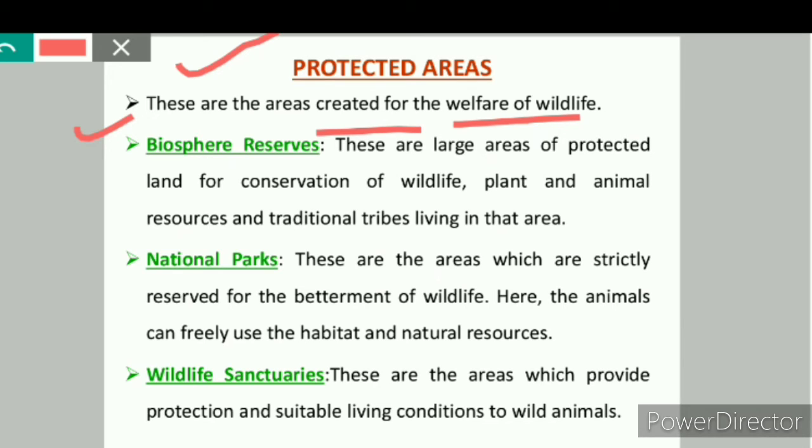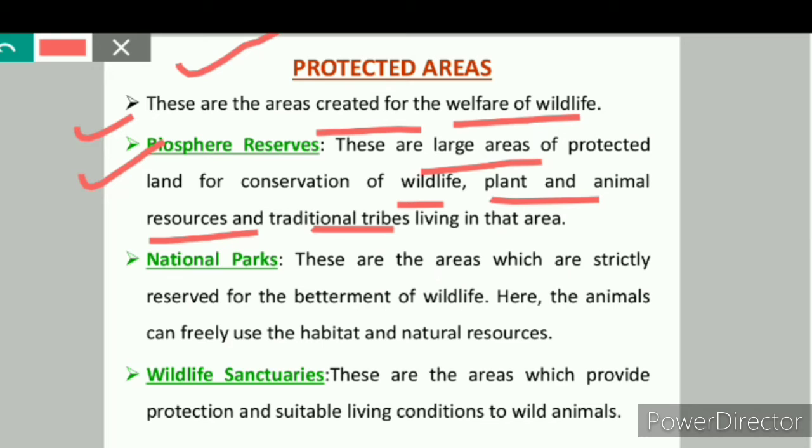These protected areas are set up by the government. Government lays down rules, methods and policies to protect and conserve them. Number one is the biosphere reserves. These are the large areas of protected land for the conservation of wildlife, plant and animal resources and the traditional tribes living in that area. Tribals follow the mode of sustainable development. Means tribals obtain useful products from wildlife and in return protect the wildlife present in that area.